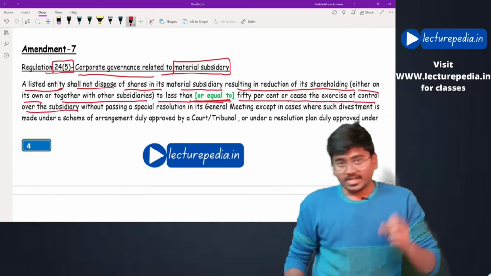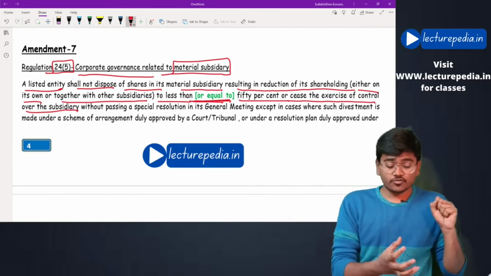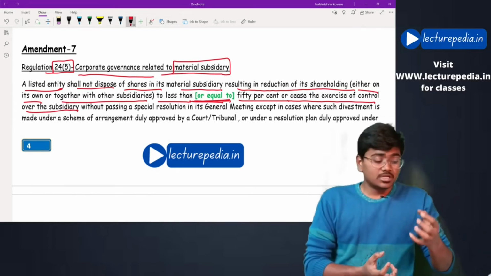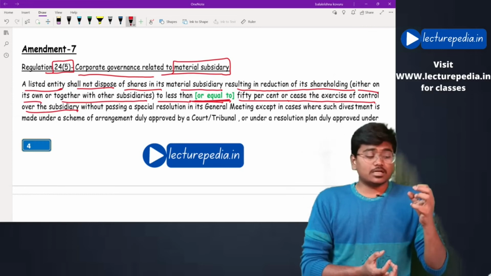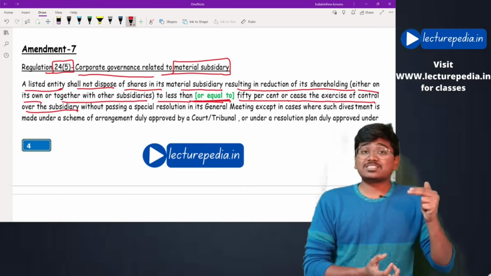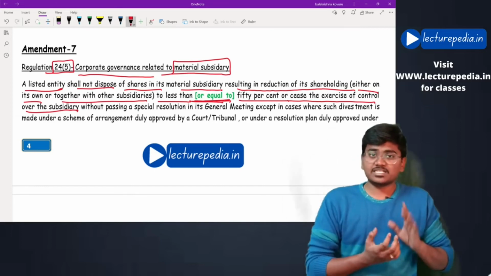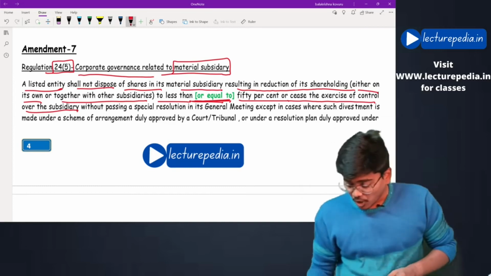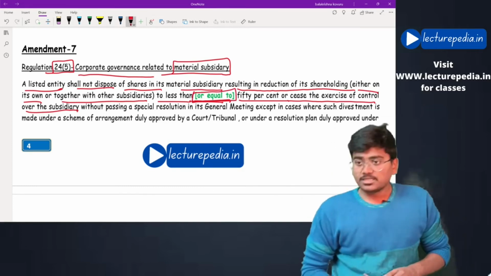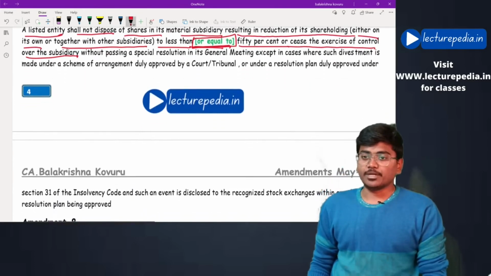See, a listed entity cannot dispose of shares of its material subsidiary which results in reducing its shareholding to less than or equal to 50% of shares of this material subsidiary. Okay, the term "or equal to" is added here. Earlier the term "or equal to" was not there, now it is added. Okay, that is a minor amendment.